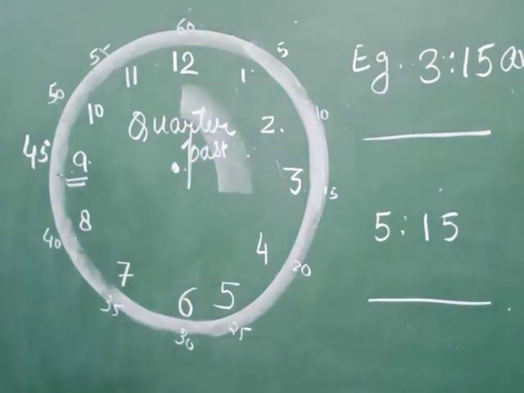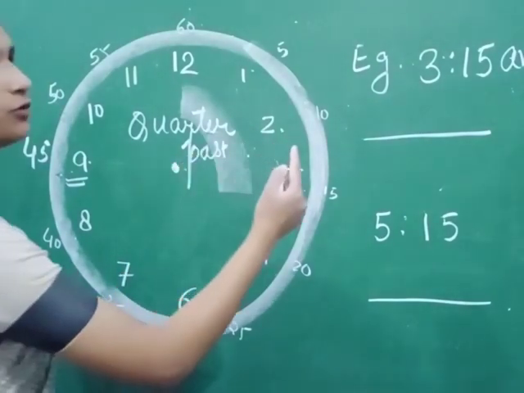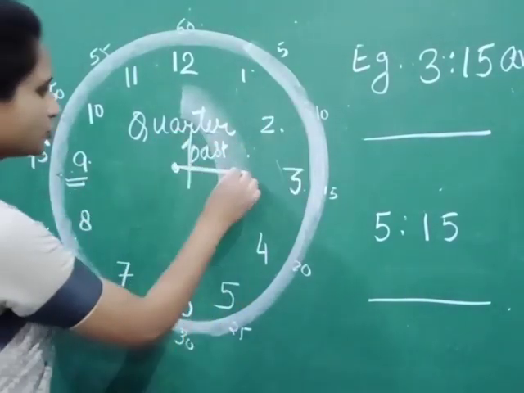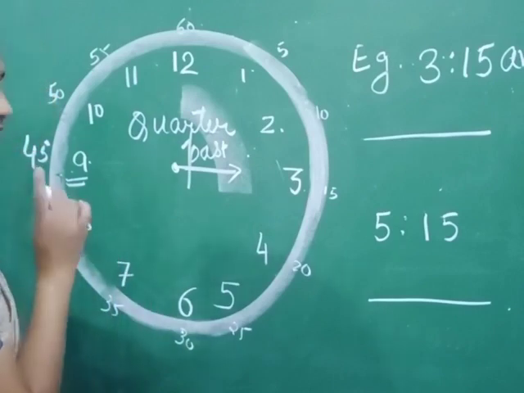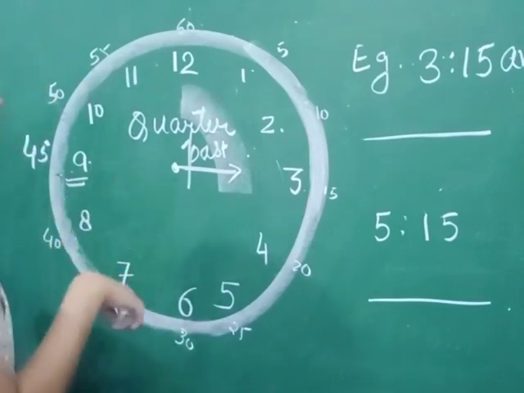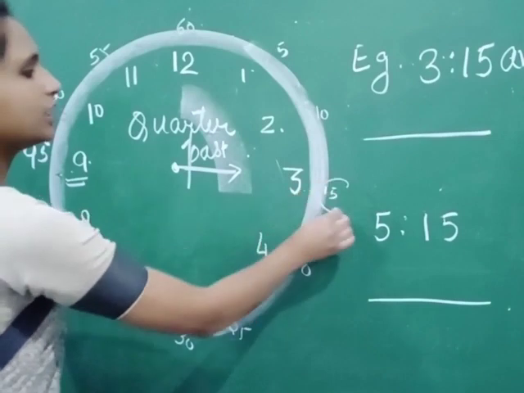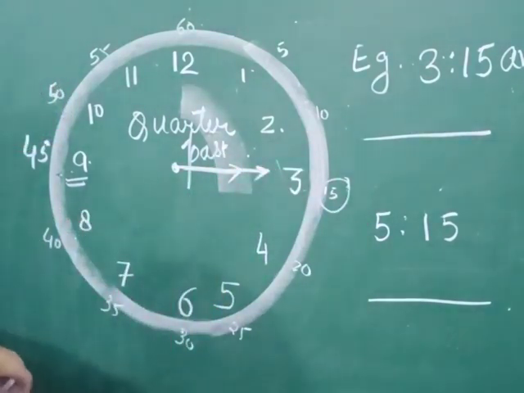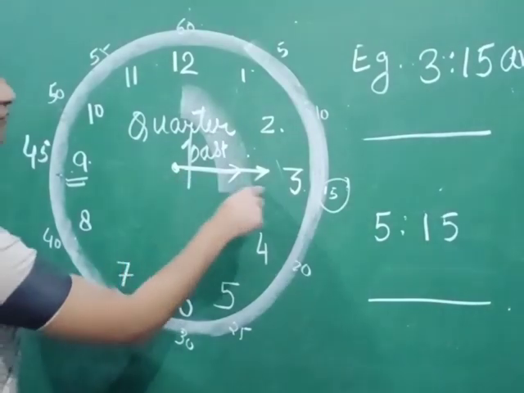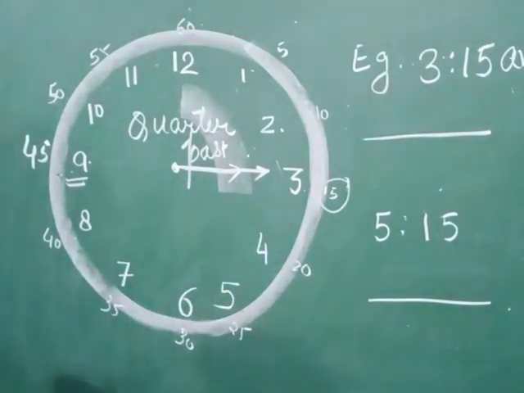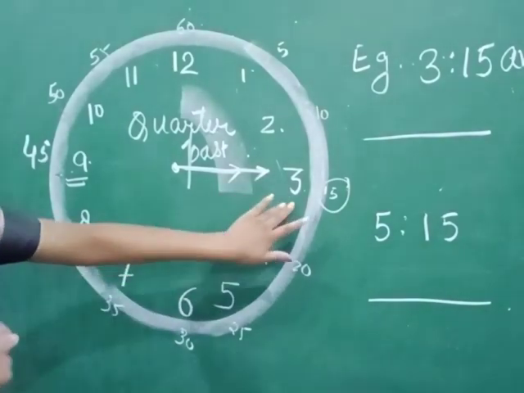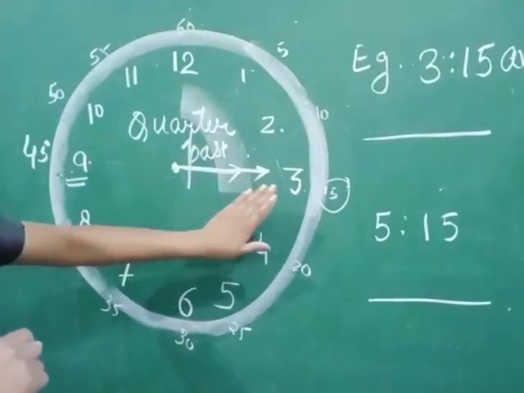Okay. So let us take our first example, 3:15 a.m. First you have to draw the short hand, that will be at 3 and 15. Where is 15 minutes? Here only. So you have to draw the long hand on 3 only. Okay, so 3:15. So what you will write now? Quarter past 3. You will write quarter past 3.